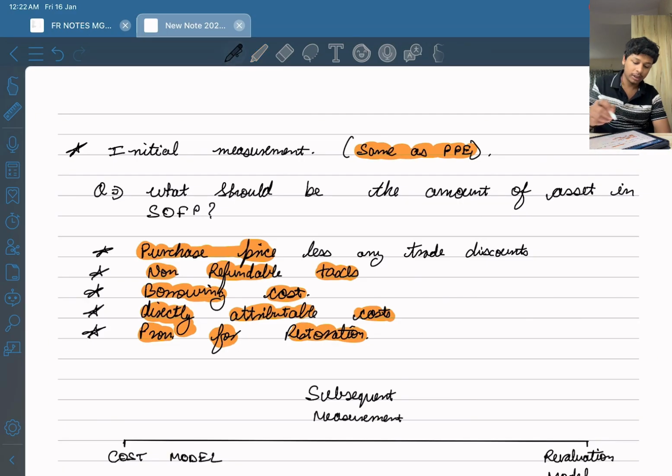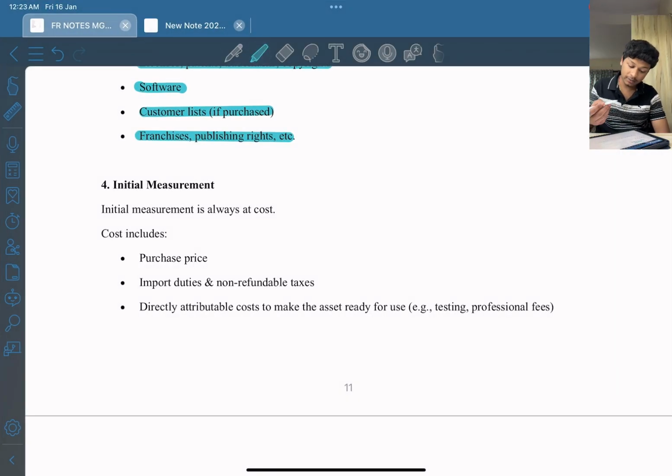Provision for restoration is not under intangible assets because intangible assets do not harm the environment, or there is no restoration required for intangible assets, right? So that is why it is not a part of intangible assets. What are part of intangible assets?